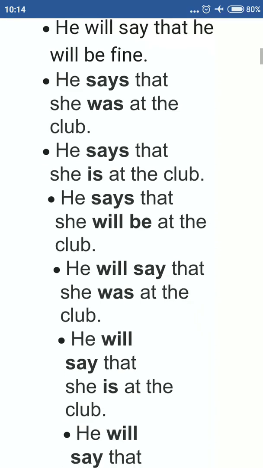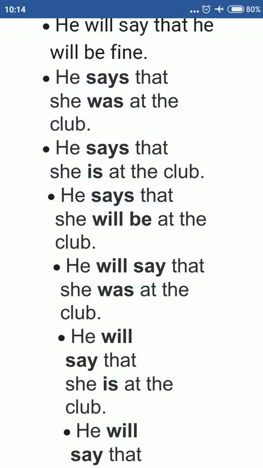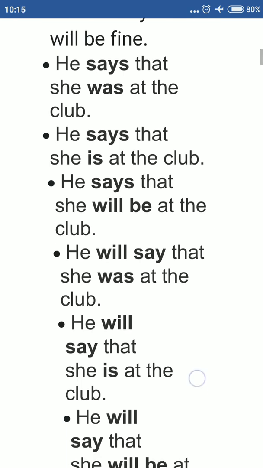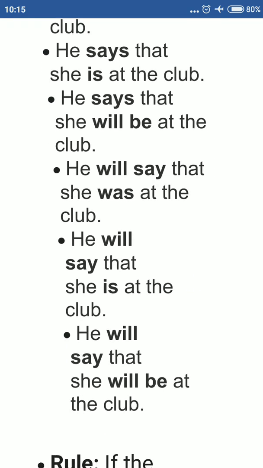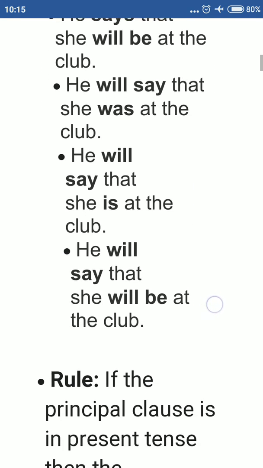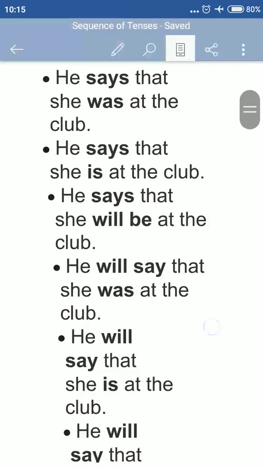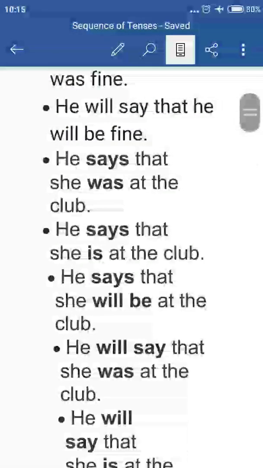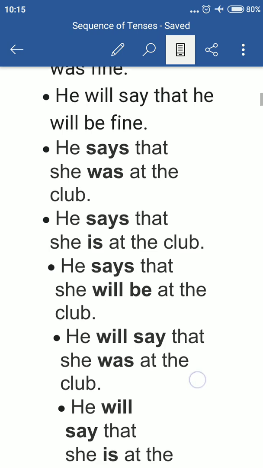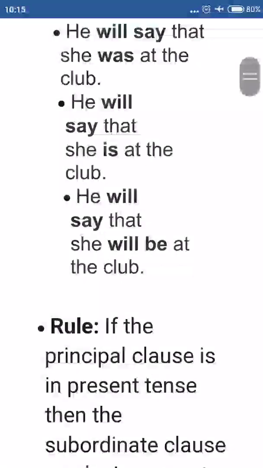He says that she is at the club. He says that she will be at the club. This way you can say, if the tense of the main clause is in present, the tense of the subordinate clause may be in any tense according to the sense expressed.